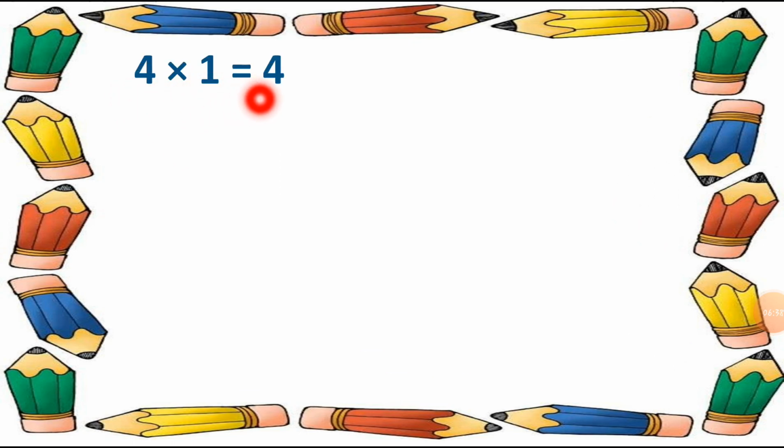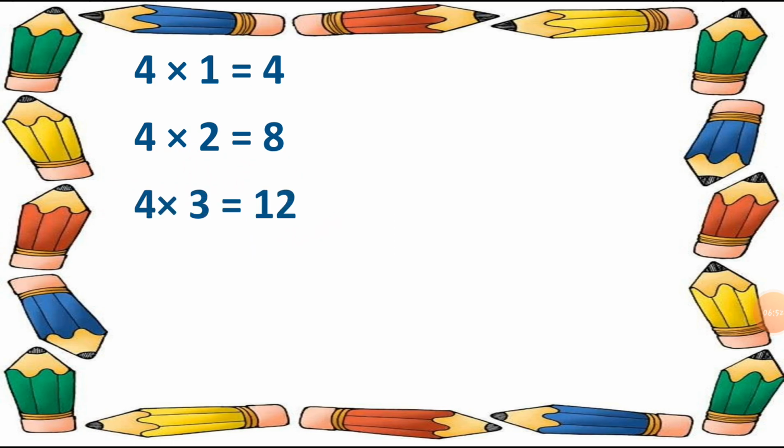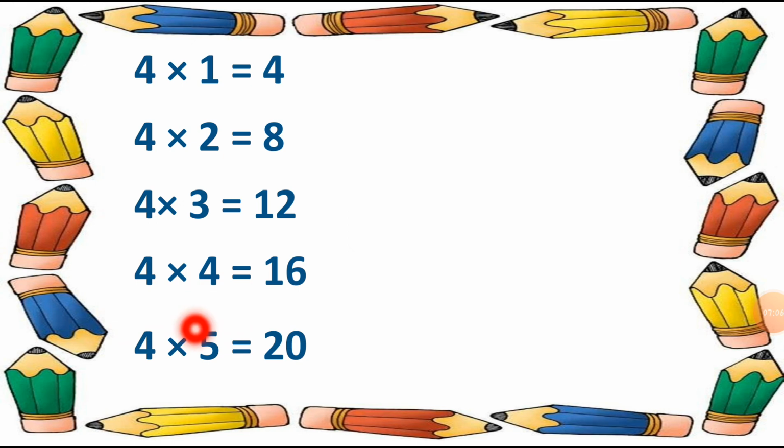4 ones are 4. Then 4 twos are 8. Then 4 threes are 12. After it, 4 fours are 16. After it, 4 fives are 20. After it, 4 sixes are 24.